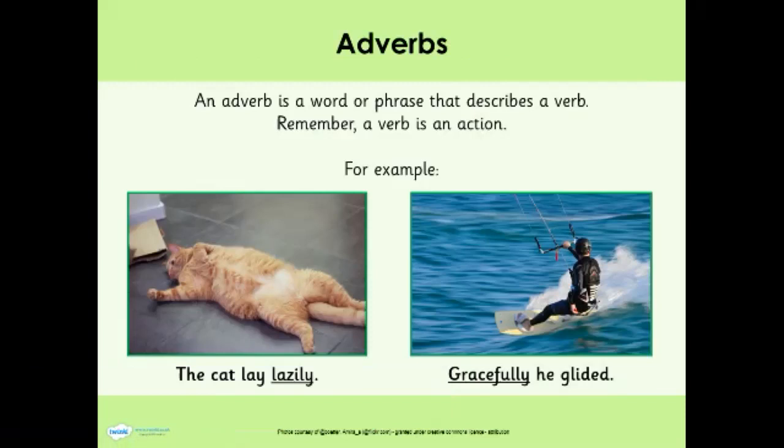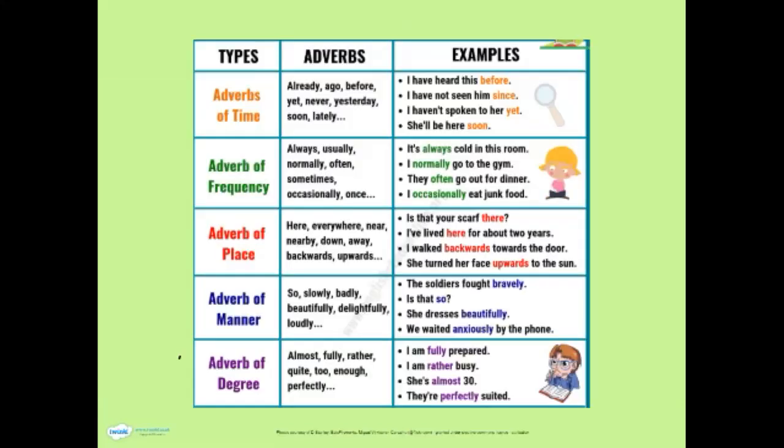And in the second sentence, gracefully he glided. Glided is the verb, and gracefully is the adverb that describes the verb. And there are 5 main types of adverbs. Adverbs of time, frequency, place, manner, and degree. We are going to be looking today at 3 main types: the adverbs of time, of place, and of manner.